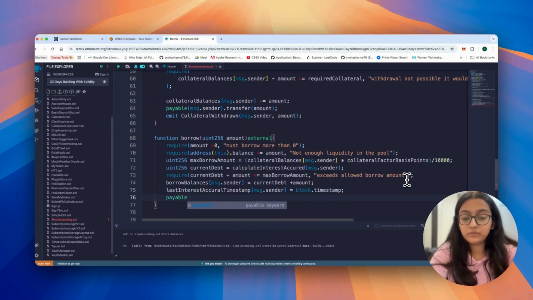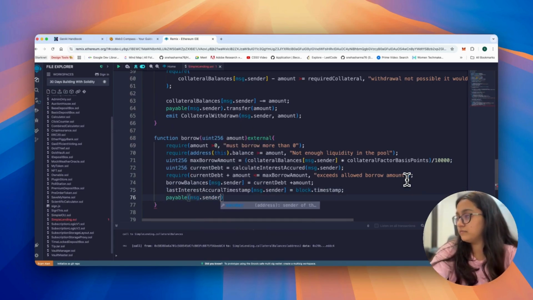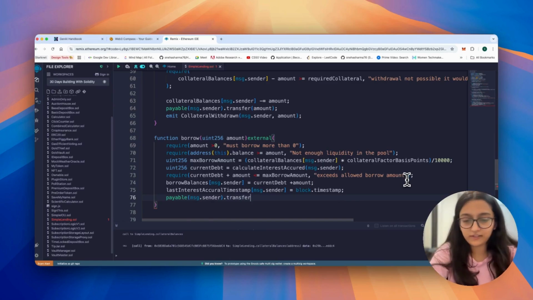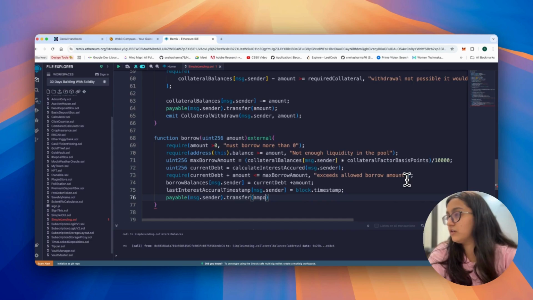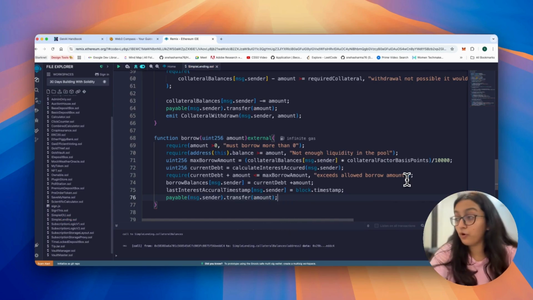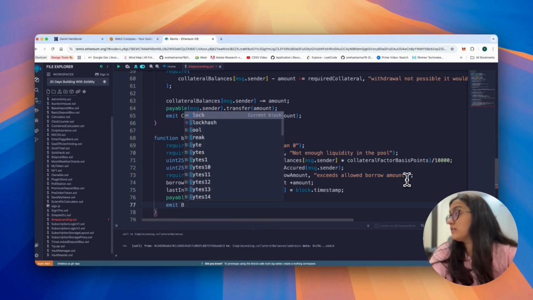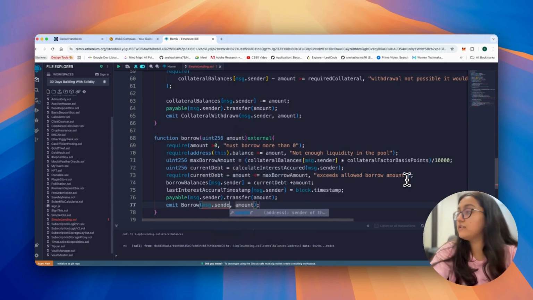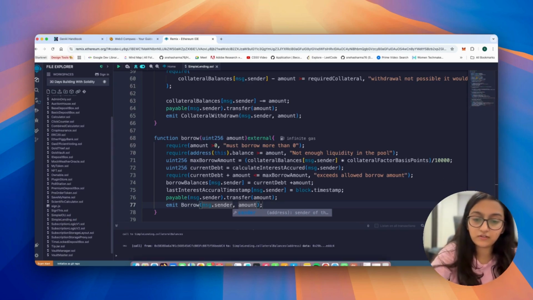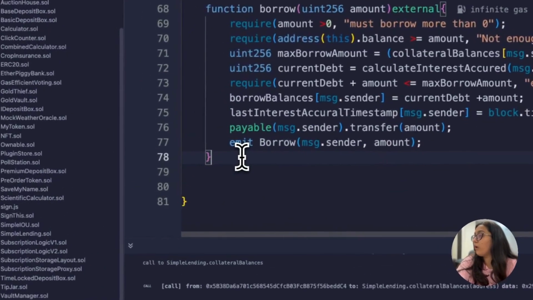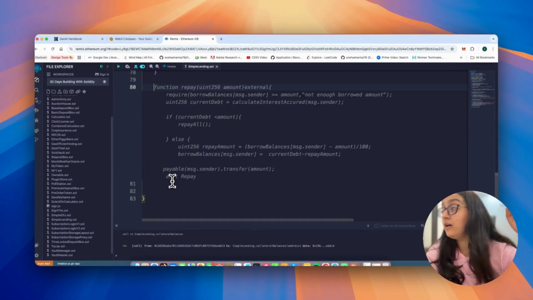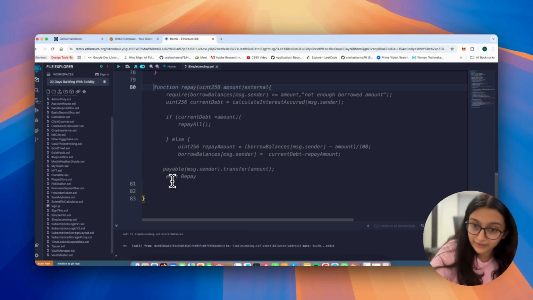Quickly, we will say payable message.sender.transfer, and transfer the amount, right? And what next? We will just use emit Borrow. User is message.sender and amount is just the amount, all right? All cool. Now that we've borrowed, we've talked about depositing into the pool, we've talked about collateral deposition, it's time that we talk about function repay. Great.